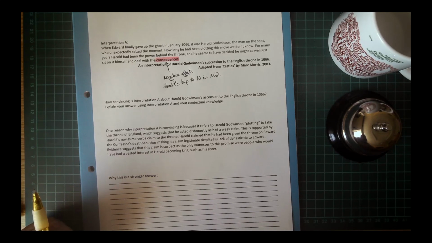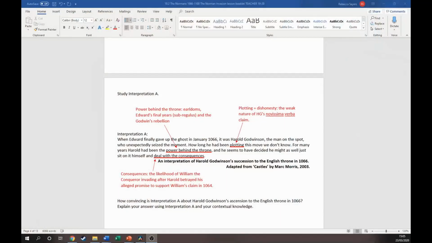Okay, so we're now going to have a little look at mine and see the other phrases that I highlighted. There we go. So I've picked up on 3 key phrases or words within this interpretation. First of all, I've started on this word plotting, which I think implies dishonesty, and to support that we can talk about the weak nature of Harold Godwinson's novissima verba claim to the throne, this idea of the witnesses being a little bit suspect.